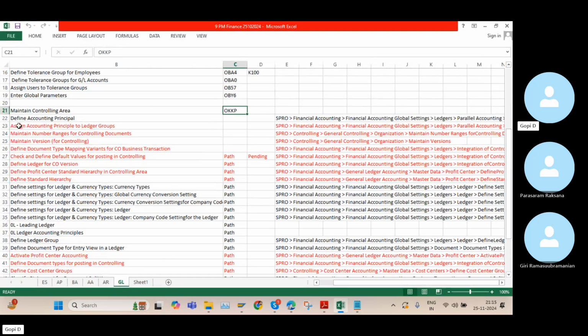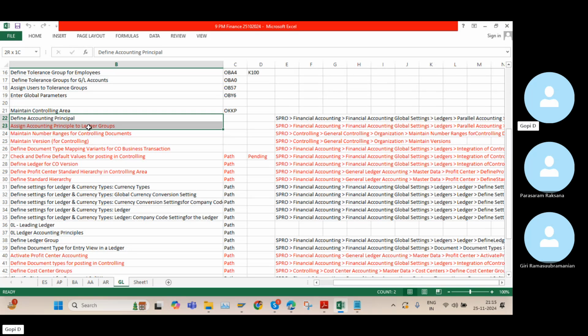Okay, next point. Next we need to define accounting principles and assign accounting principles to the ledger groups. And before that, we need to know what we mean by accounting principle. Whenever we prepare any financial statements in any country, we need to follow some accounting principles. Am I correct or not? In India, we have India GAAP, Generally Accepted Accounting Principles, and in the US they have US GAAP, and the UK has UK GAAP.